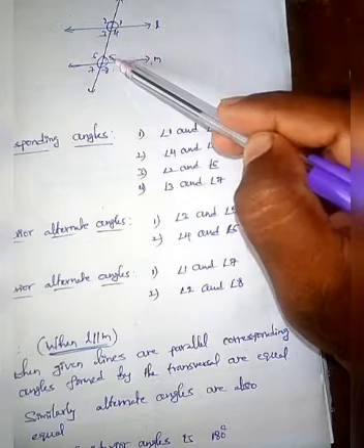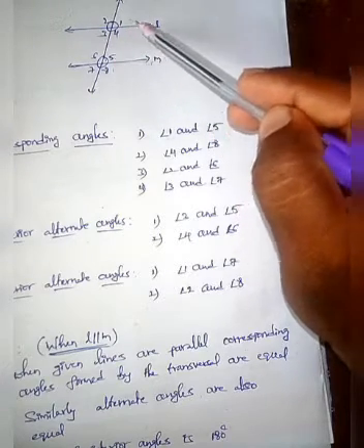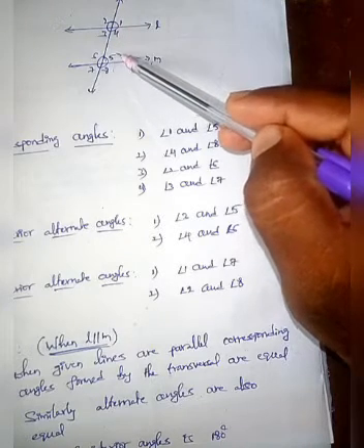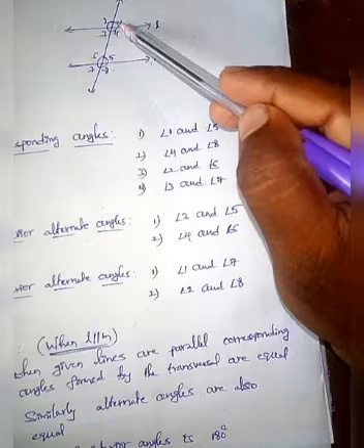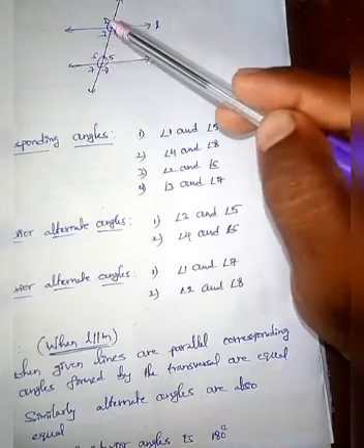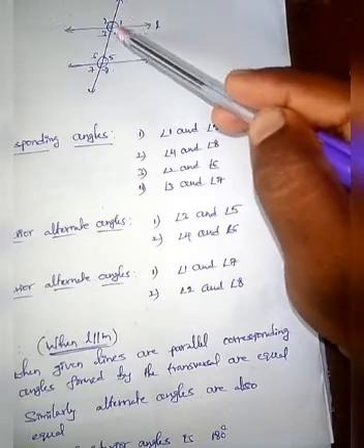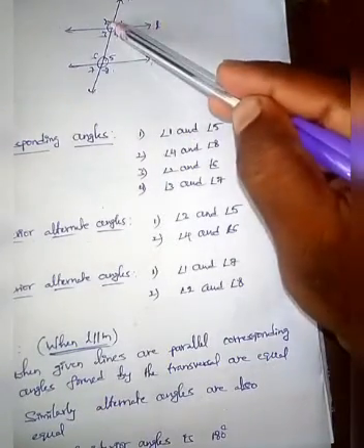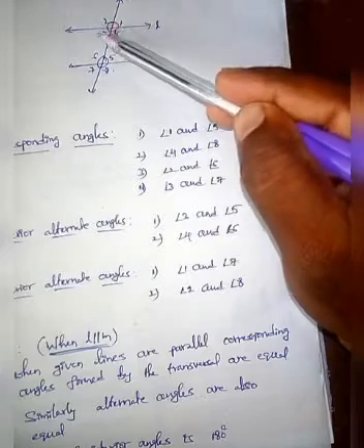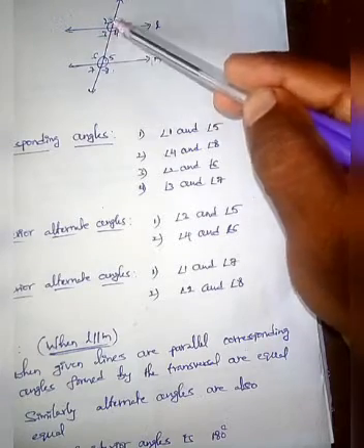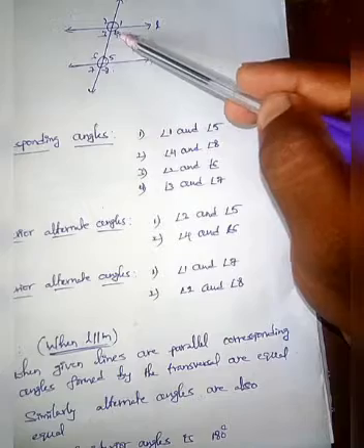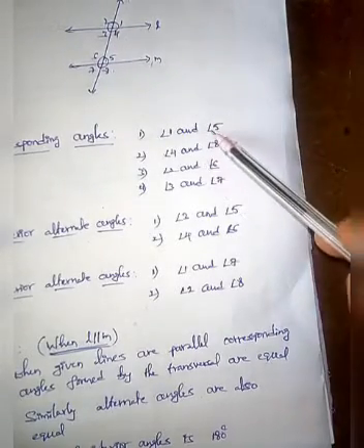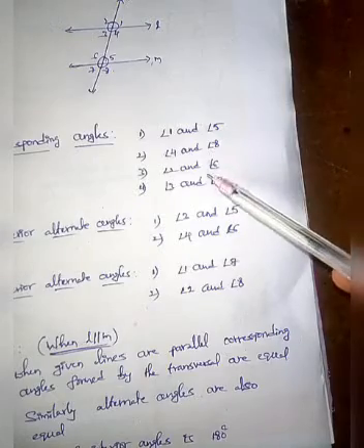Similarly, angle 5 is also above the line M. So angle 1 is above the line L and angle 5 is above the line M. That's why corresponding angles lie on the same side of the transversal and are placed in the same positions. Similarly angle 2, angle 6; angle 4, angle 8; angle 3, angle 7 are corresponding angles. So we have 4 pairs of corresponding angles.